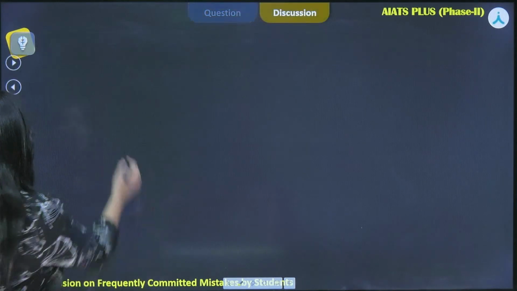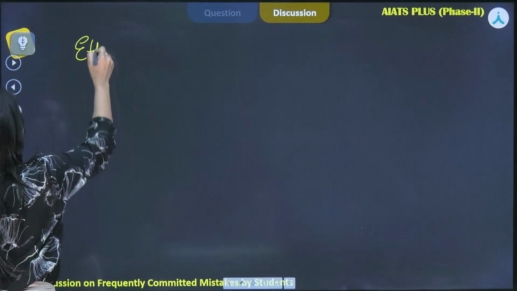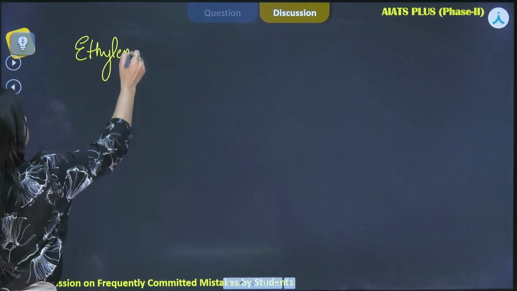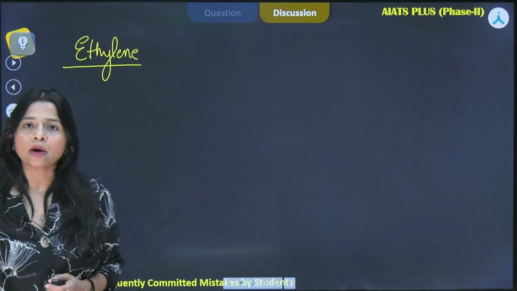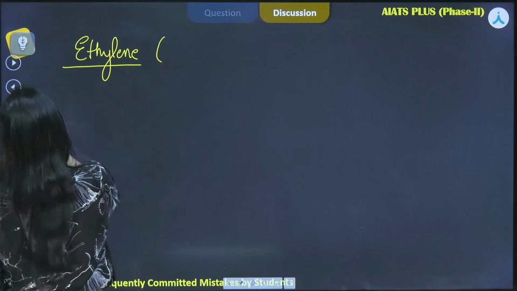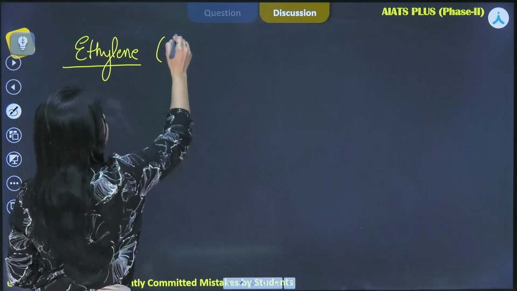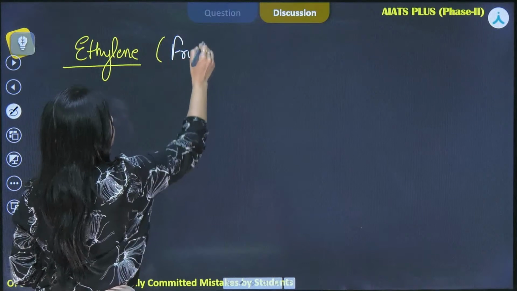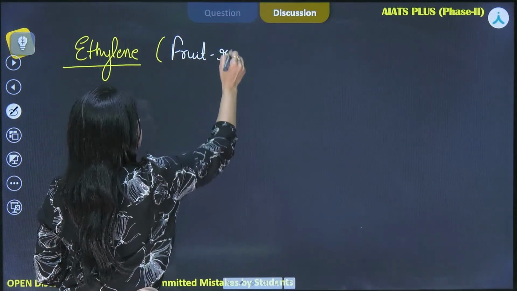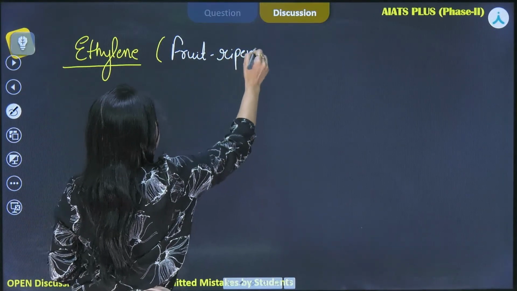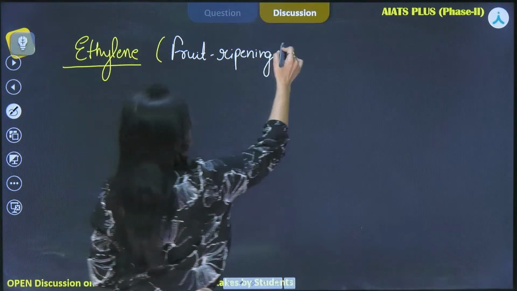So we will understand and learn a few characteristics about ethylene. Ethylene is also named the fruit ripening hormone. It is another name for the same.